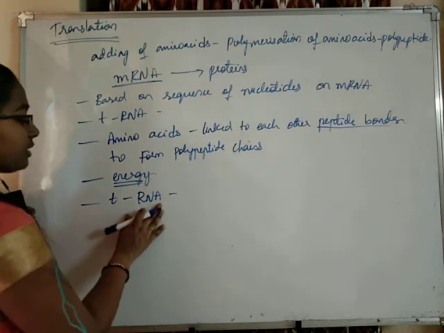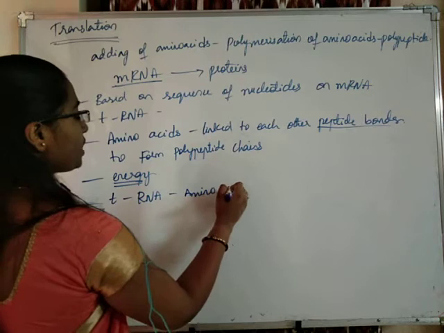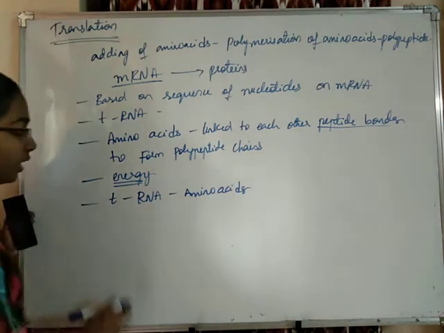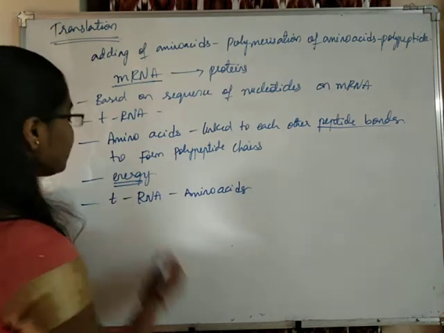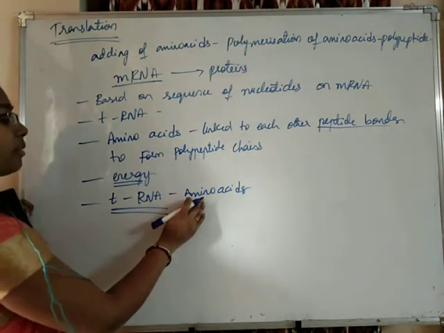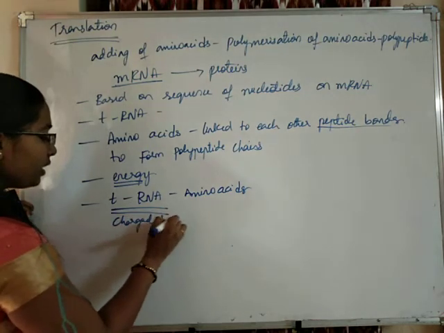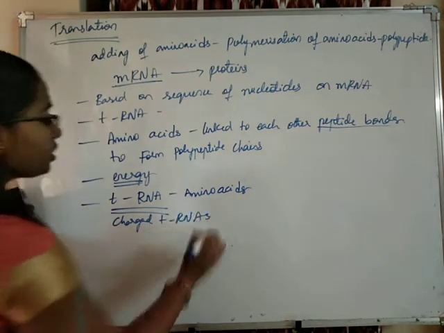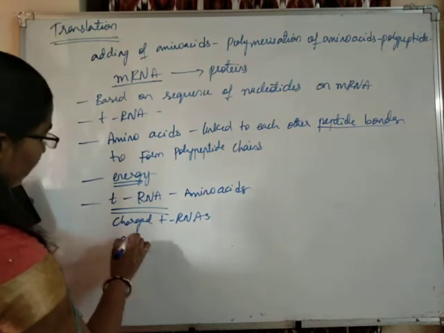By utilizing energy, amino acids are transferred onto the tRNAs. Such tRNAs which are carrying the amino acids are called charged tRNAs.